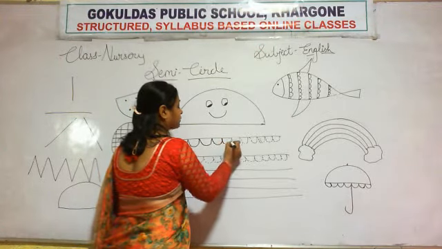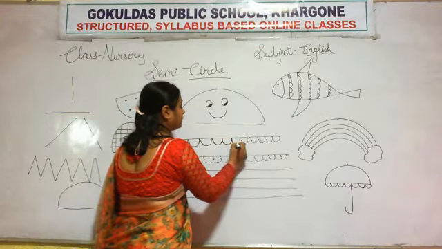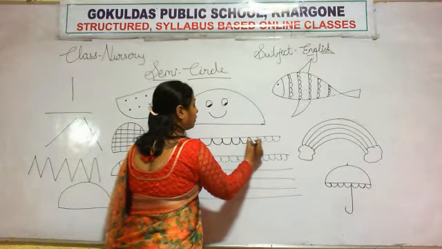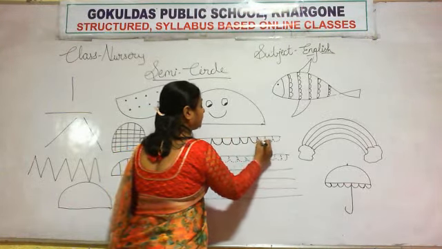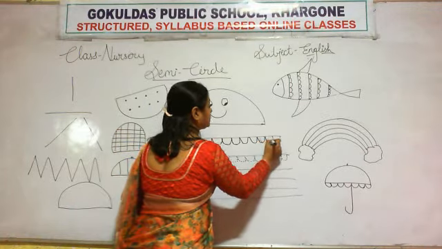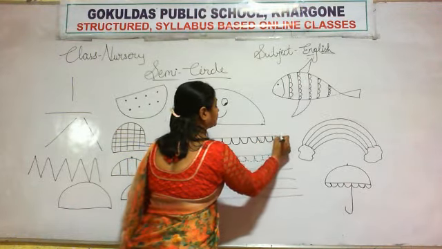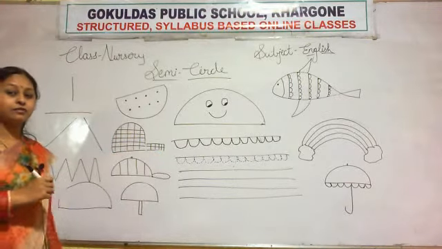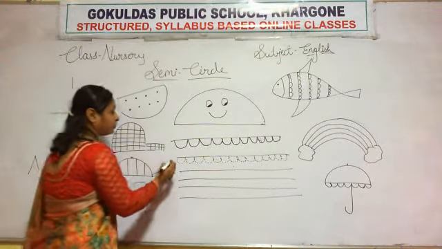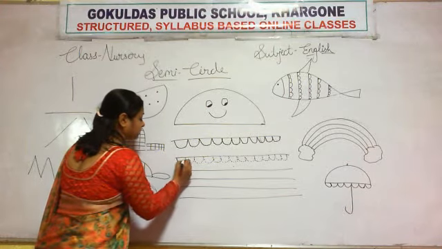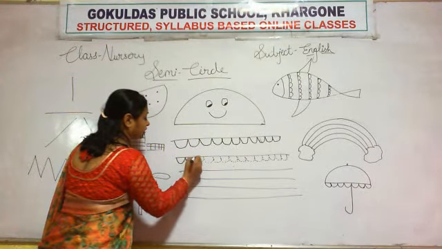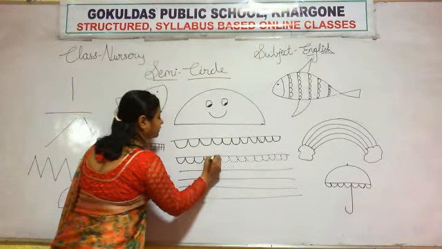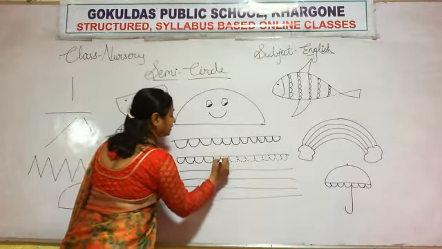Okay. So what you have to do? You have to trace the dots and make a semicircle. Like this. Okay, in the next line also, you have to trace it like this on the dots properly and make a semicircle.